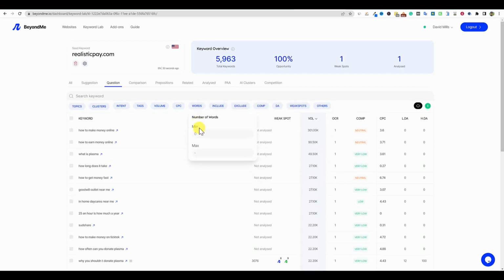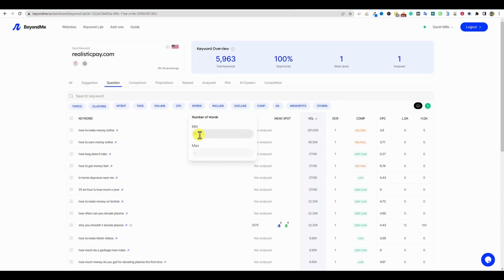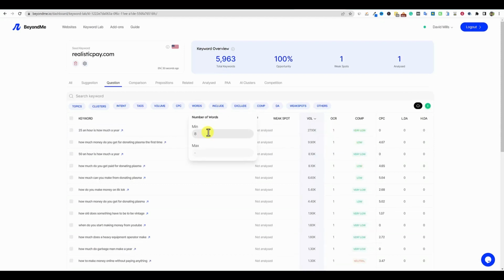So if we're going to look at words, I want to look at questions that have at least 5 keywords in them, right? So is there a button that I have to push right here in order to make that happen? I want to put 5 right there. Switch simple and advanced mode. Maybe if I put like 8 right here, and see how that happens, guys.